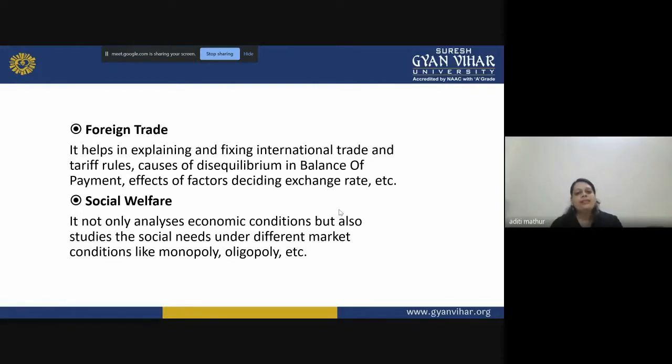Then social welfare. It not only analyzes the economic condition but also studies the social need under different market conditions, like your oligopoly market structure, your monopoly market structure, your perfect competition market structure. So you understand how welfare goes in the different market structures and which market structure prevails in which types of commodity.